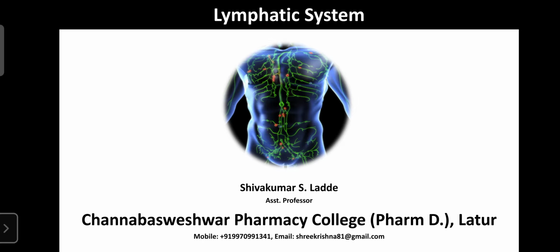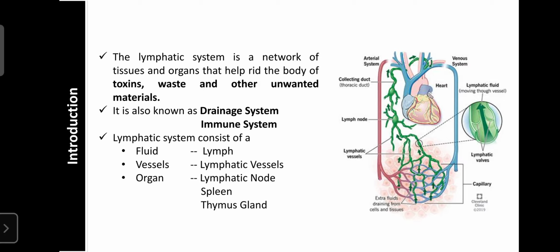The lymphatic system mainly plays an important role in the regulation of immunity against invaders, the foreign microorganisms, and it is also involved in the recirculation of the body fluid, which is not possible by the systemic circulation or cardiovascular system. That is why the lymphatic system is also considered a circulatory system involved in the circulation of body fluids. So first we learn the introduction to the lymphatic system.